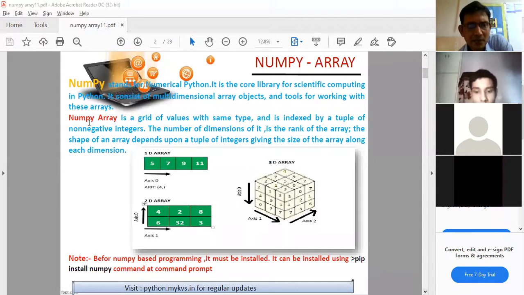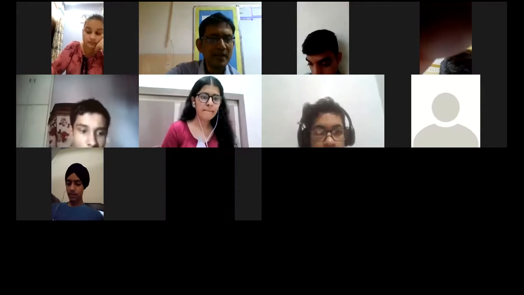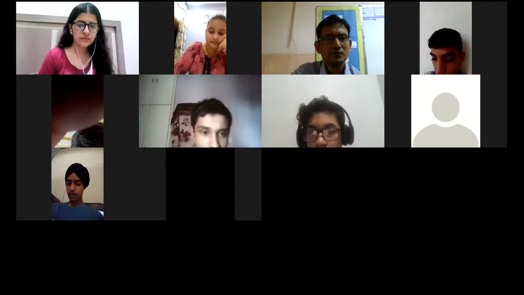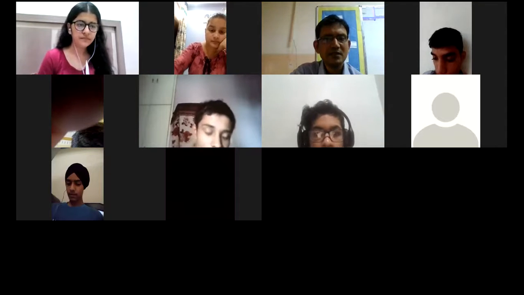Like see here, NumPy array. So what is this? This is a grid of values with same type. So इसकी जो number one property है that the one array will consist of the same type of items. What do you mean by the same type of items? कोई बता सकता है? Array consists of same types of items. What do you mean by the term same type? Anyone? Only one student.